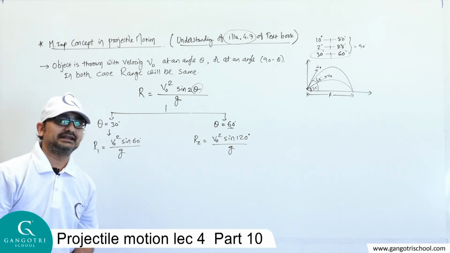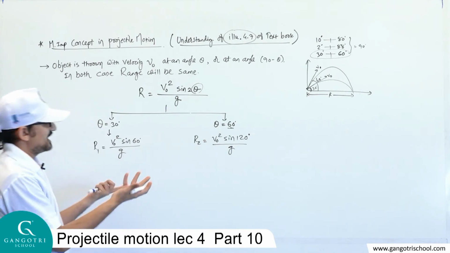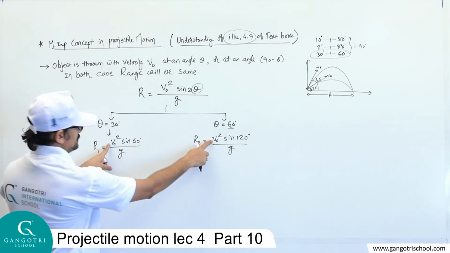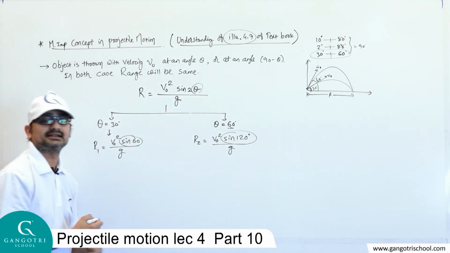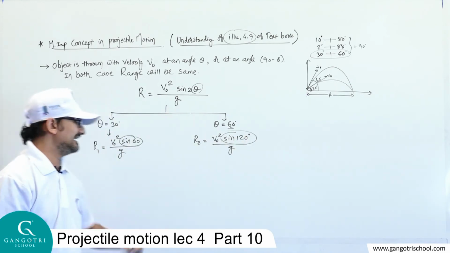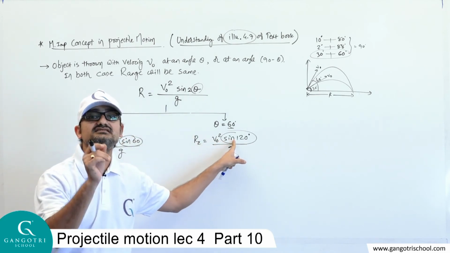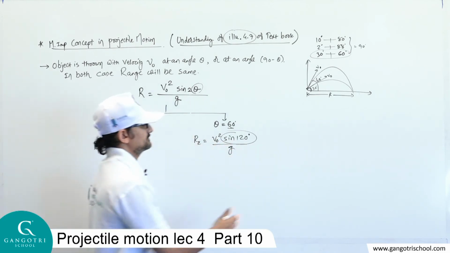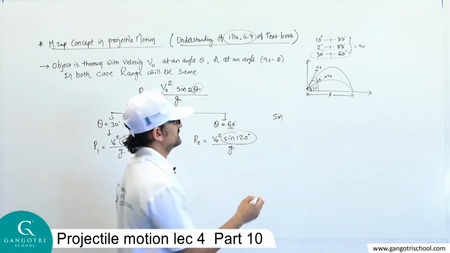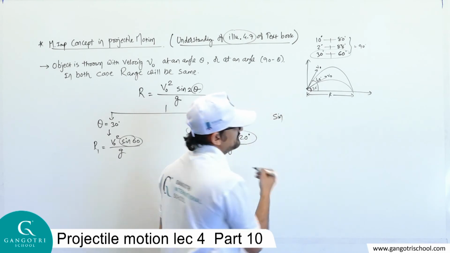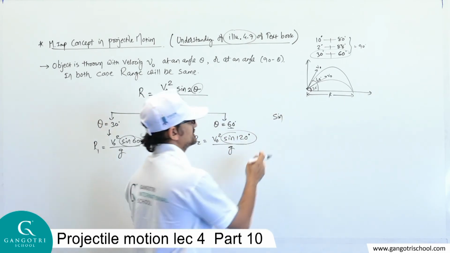Definitely I know that you have a hesitation in your mind. Okay, this R1 and R2, how is it same? Here v0 square upon g is as it is, but here sine 60 is there, here sine 120 is there. But dear student, the value of sine 60 and the value of sine 120 are same. Let's check it. I think in 10th standard you already know that sine 90 minus theta is cos theta. Sine 90 minus theta is equal to cos theta.